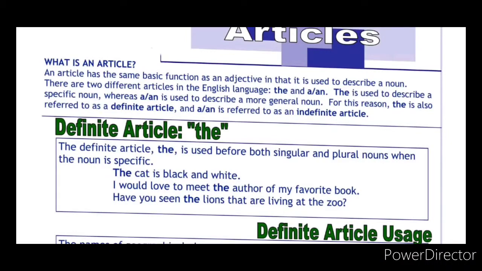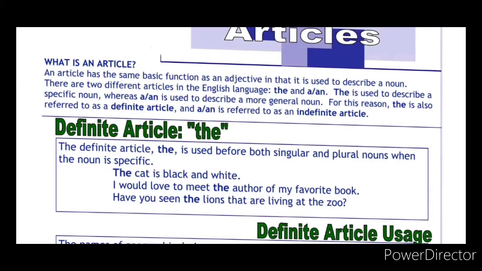The is also referred to as a definite article. So the is mentioned as a definite article. We are calling it a definite article. A or an is referred to as an indefinite article. So the is the definite article. A and an are the indefinite articles.